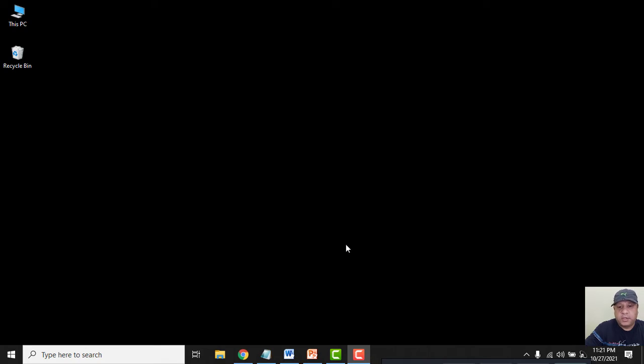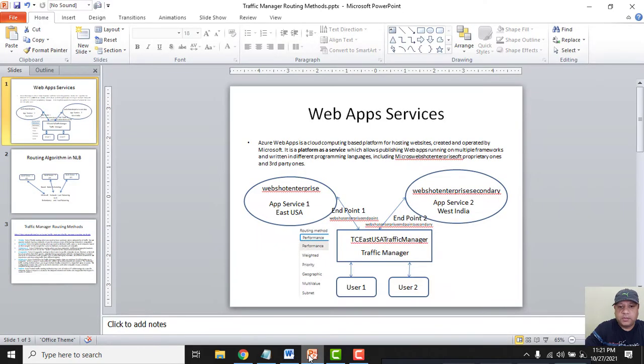So in today's presentation, what we are going to do is create two web app services and then configure them with Traffic Manager. Actually, this experiment is very similar to the Microsoft Network Load Balancer.